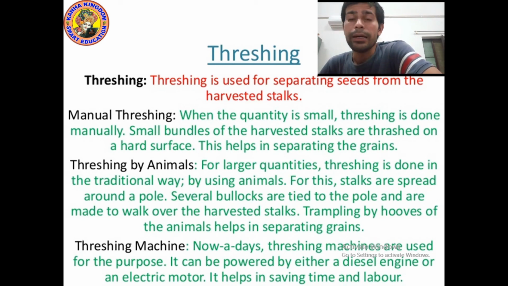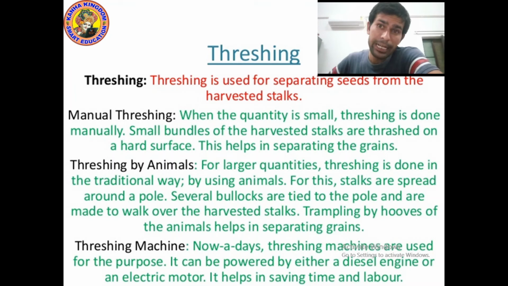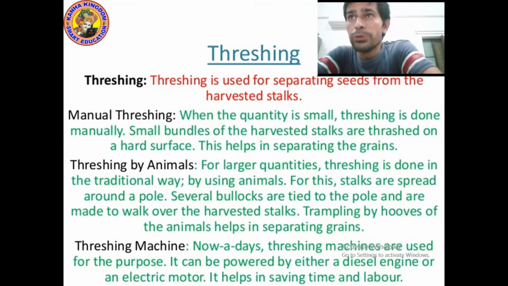In ancient times, people used to separate seeds by this method. Nowadays, farmers do not use this method. They spread the bundle of harvested stock on the road.